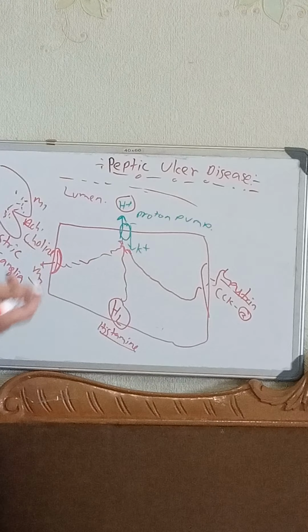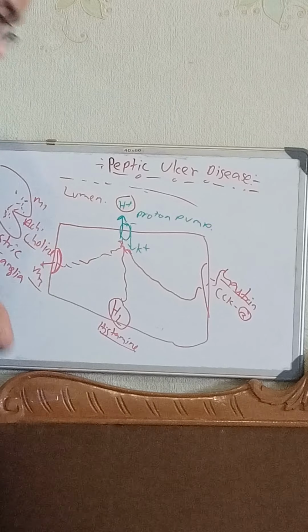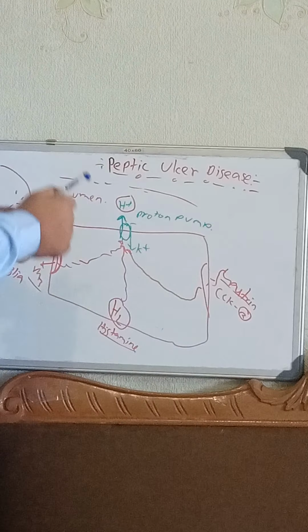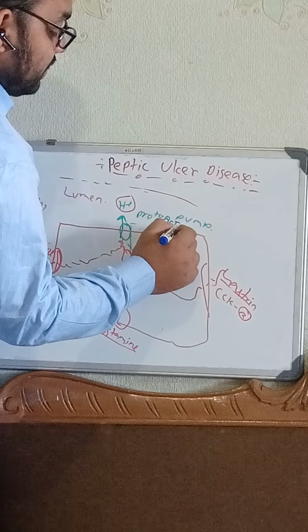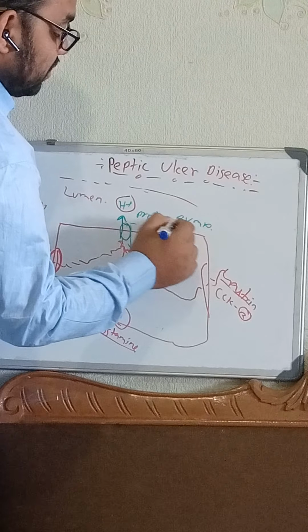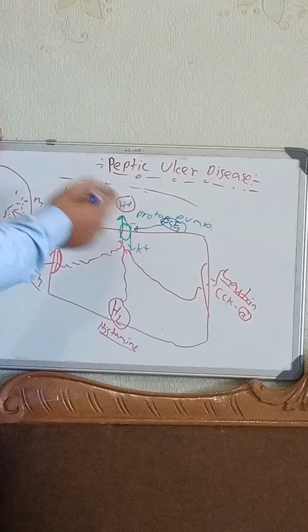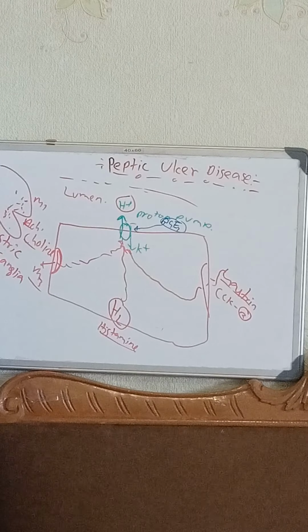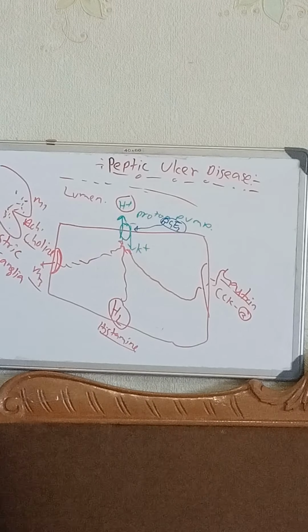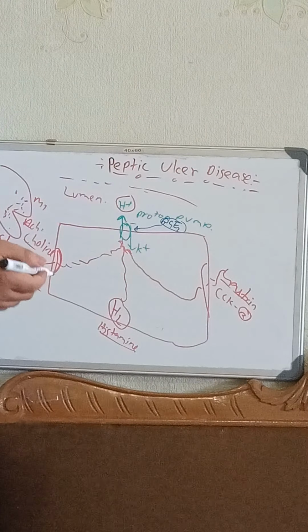In our body there are also compensatory mechanisms, called prostaglandin E2, PGE2. This PGE2 will try to inhibit the release of H plus within the lumen. That's the normal thing. Now we have to think about using drugs which can inhibit the release of H plus within the lumen.